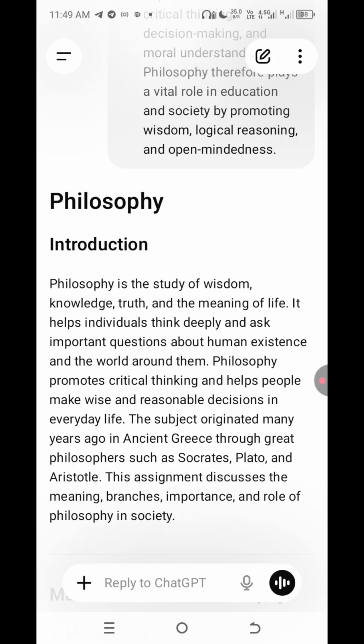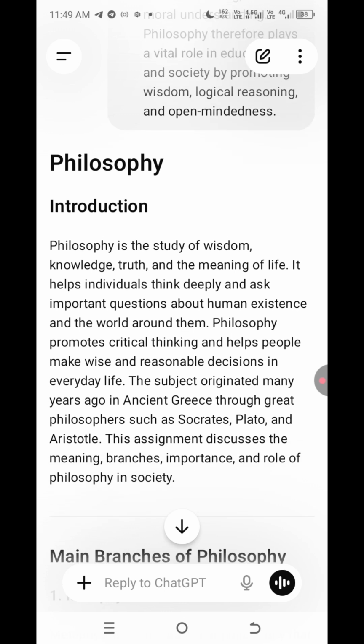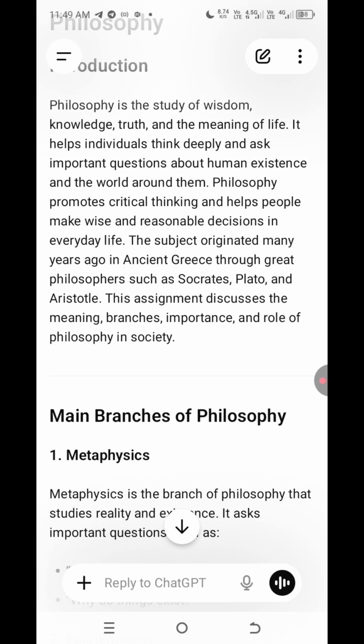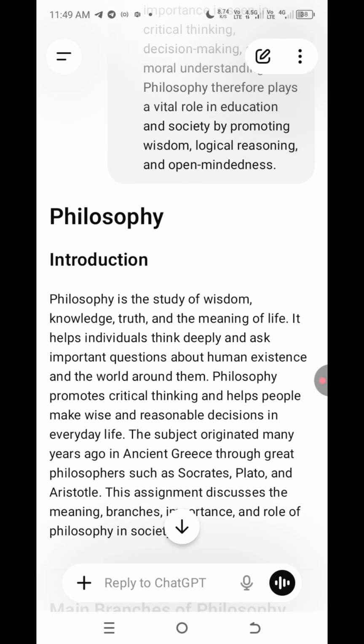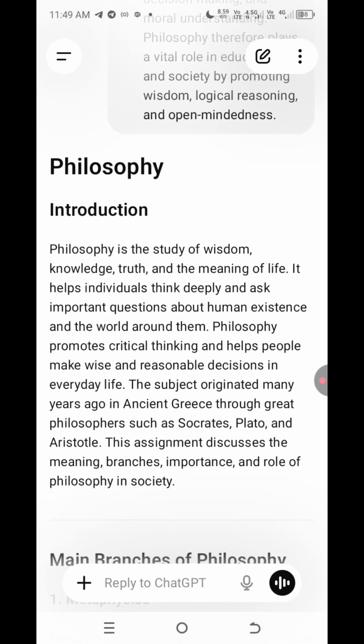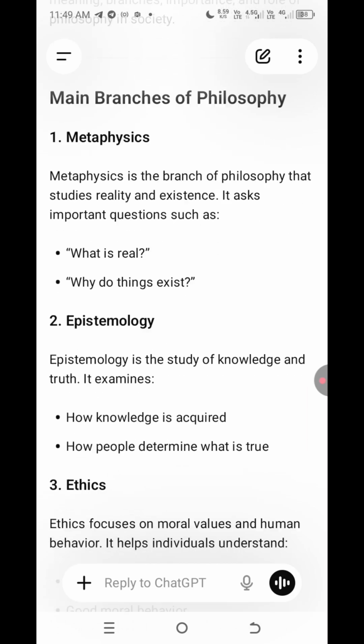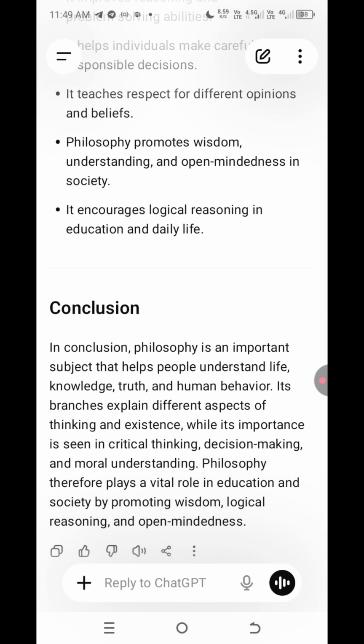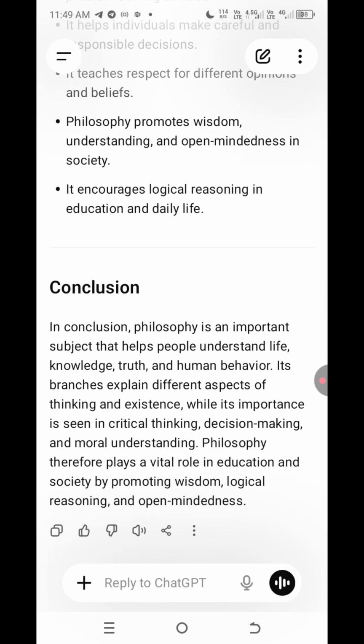So as a matter of fact, you just go with the topic. Learn it, go to it, understand everything. If you understand the introduction, that's the explanation of philosophy itself, then the main branches and also the importance of it, the impact of philosophy on society, those are the main things to know about the topic. So you should go to it like that.